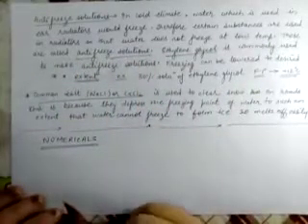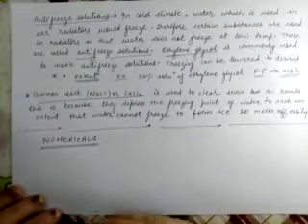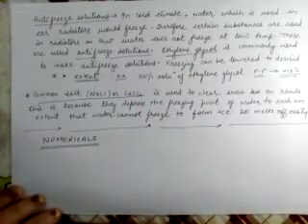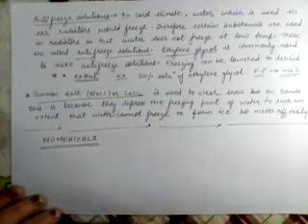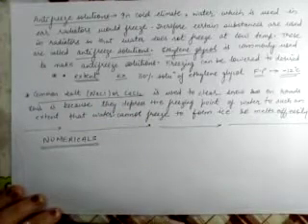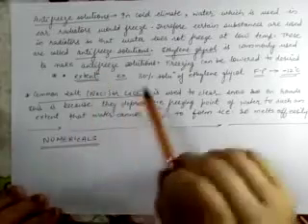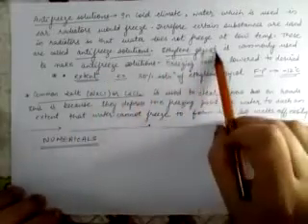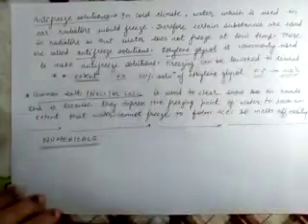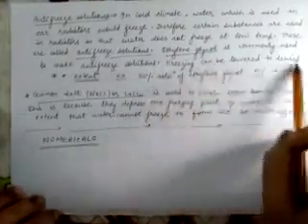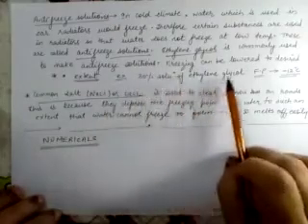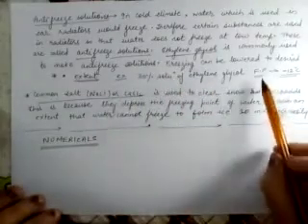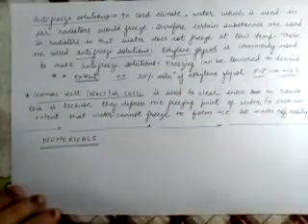So what we do when the temperature is less than 0 degrees Celsius, we add some substances in water so that the freezing point of water decreases. It becomes less than 0 degrees Celsius. And which substance is commonly used? Ethylene glycol is commonly used to make antifreeze solutions. Freezing point can be lowered to desired extent. For example, if we make a 30% solution of ethylene glycol, freezing point can be lowered to minus 12 degrees Celsius.